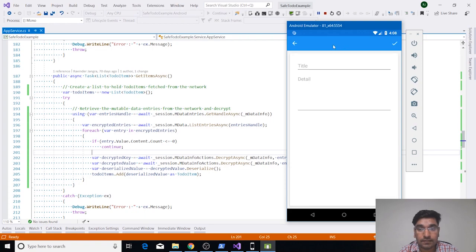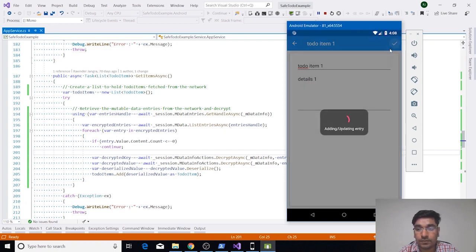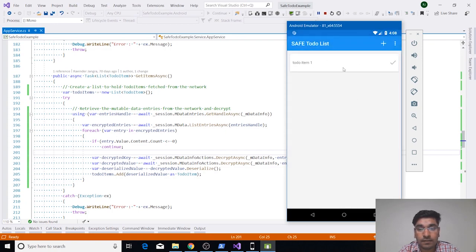So we are now adding a new item, and you can add details. And then to save it, we can just do this, and see we have one item in our to-do list.